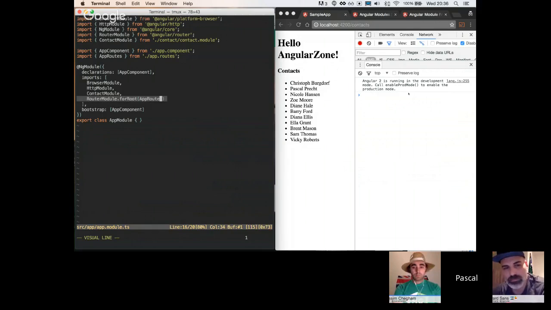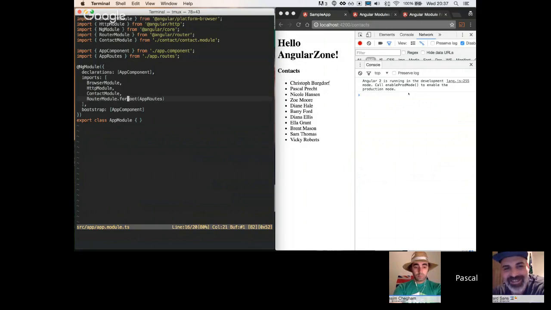And those routes we can add either to a root module, which is our app module right here, or we can also lazy load modules which come with their own routes. In that case, we will need the forChild method, as we will see in a second. So there's a difference in providing services for the root module and for child modules. Yeah, this is also an interesting example of how you can pass configuration into modules. That's correct. That's for another webinar.